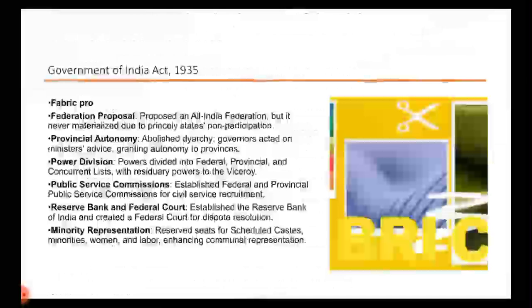Along with that we have R for Reserve Bank of India, and Federal Court and Minority Representation. So we include it as a Fabric Pro. If you have any alternative mnemonic, you can suggest it to me.